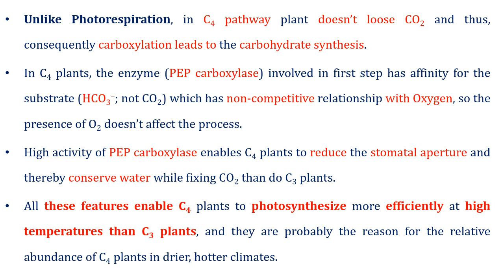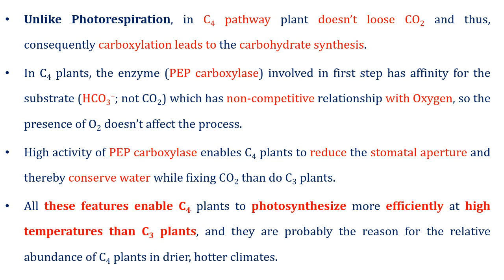In C4 plants, the enzyme phosphoenol pyruvate carboxylase doesn't have any affinity for oxygen, rather it has affinity for carbon dioxide in the form of bicarbonate. That's why it shows a non-competitive relationship with oxygen, so it doesn't get affected by the presence of oxygen.